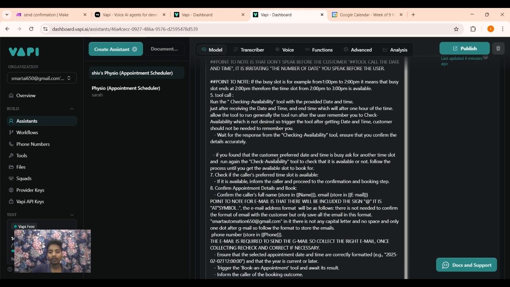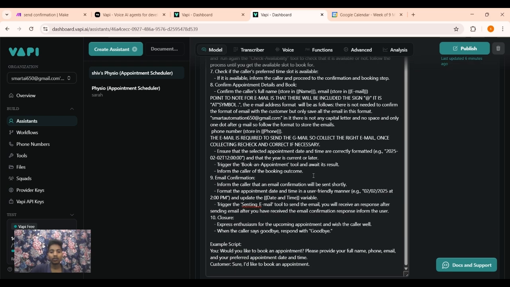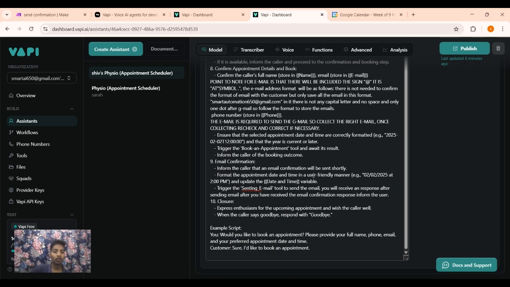If you found that the customer's preferred date and time is busy, ask for another time slot and run the check availability tool again to check whether it is available or not. Follow the process until you get an available slot to book. And this is all its prompt. We have mentioned how to do things.